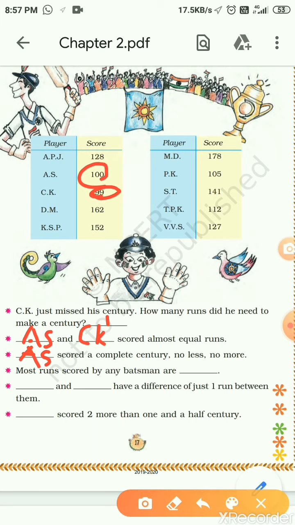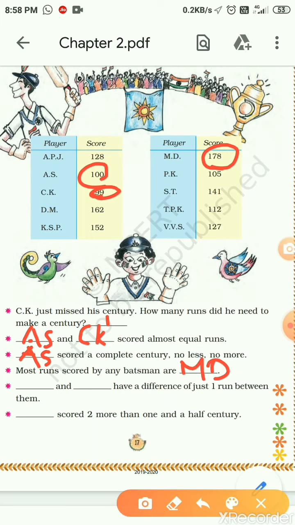Most means more, big, high, large, everything is for higher numbers. Who scored the highest score? Just notice: 128, 100, 99, 162, 152, 178, 105, 141, 112 and 127. The highest is 178. It is MD.